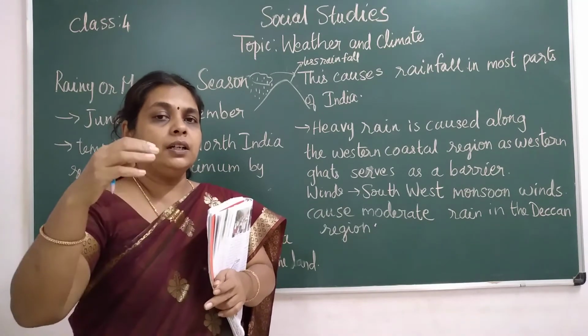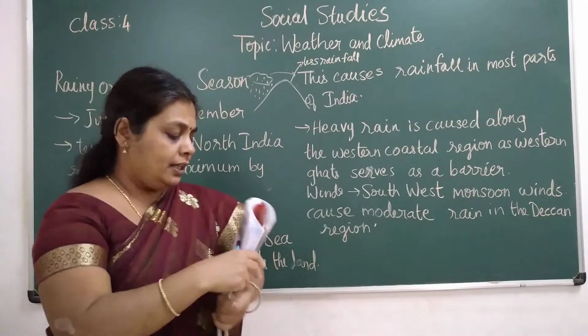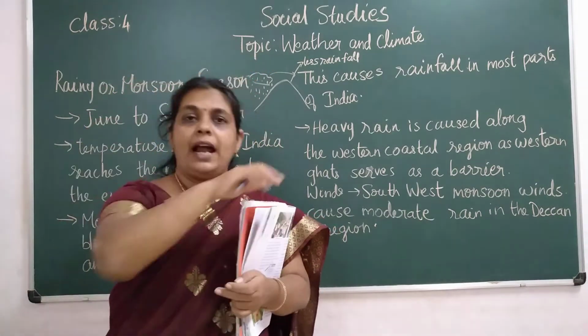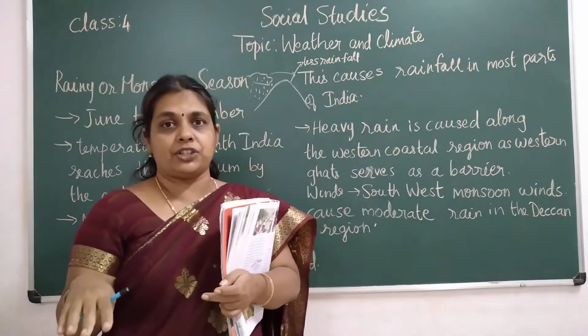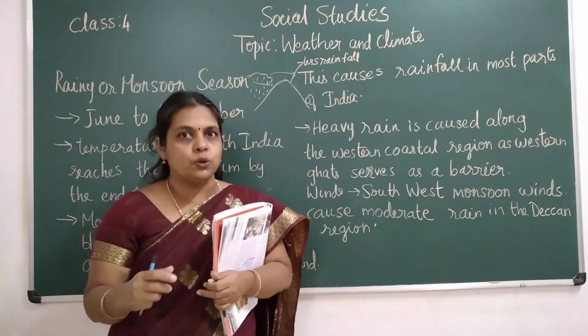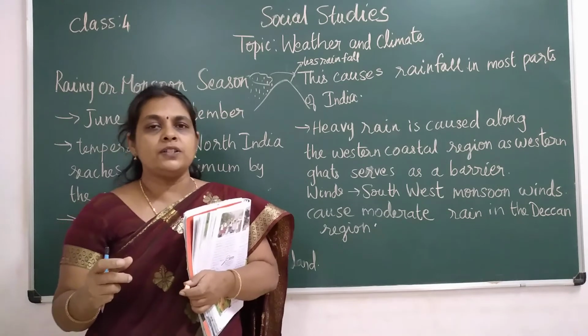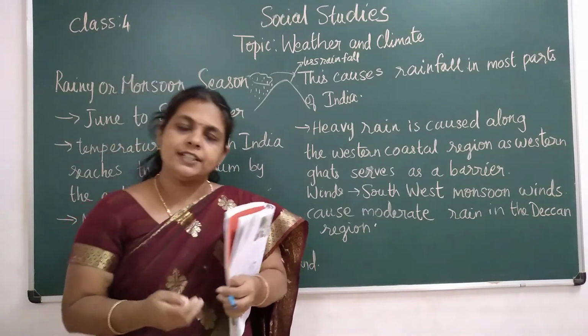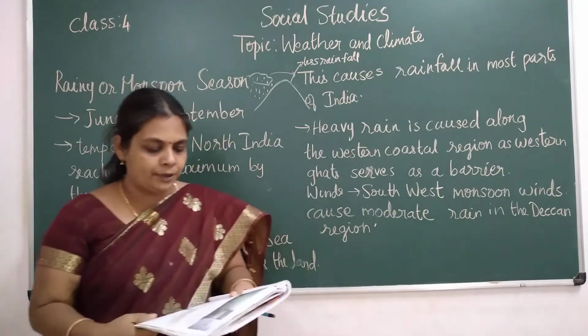The winds blow up to Ladakh and they again return back, children. That is called the northeast monsoon. During the northeast monsoon only Tamil Nadu receives rainfall, children. Cyclones are also formed.